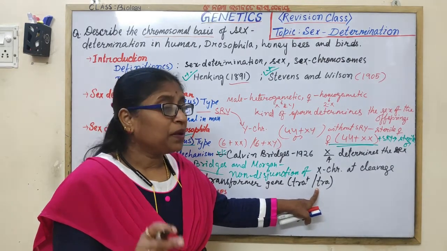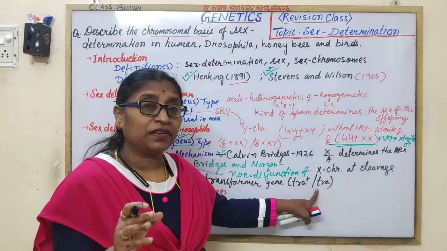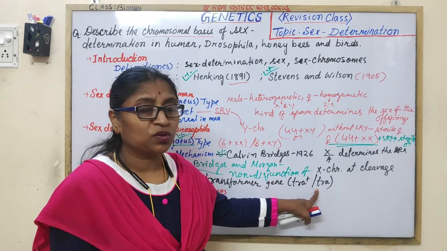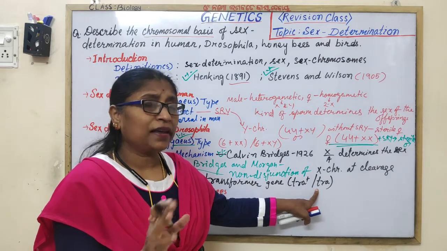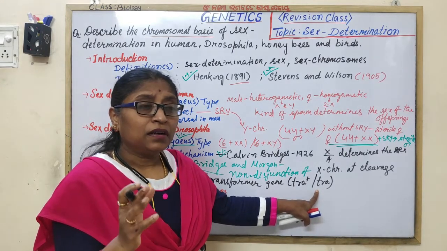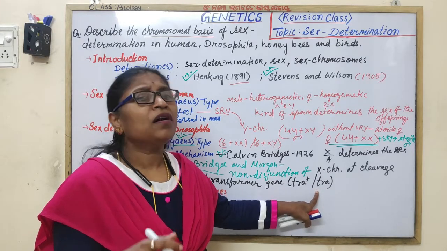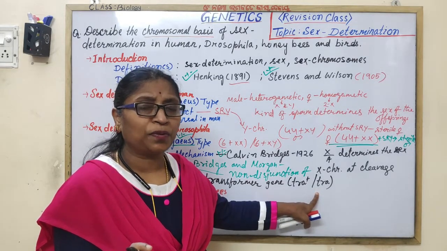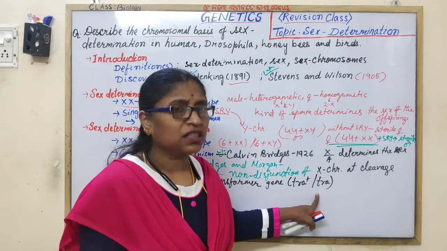But a male with homozygous recessive has no effect. Even any male or female with heterozygous transformer or the homozygous dominant transformer gene has no such effect.